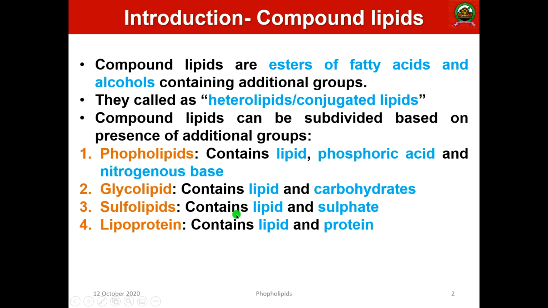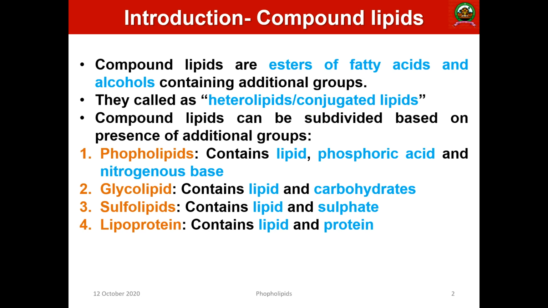Sulfolipids consist of a lipid and a sulfate group or sulfate moiety. Lipoproteins consist of lipids and a protein, one of the major molecular conjugates. These compound lipids perform a variety of functions in all organisms, especially in the biomembranes.